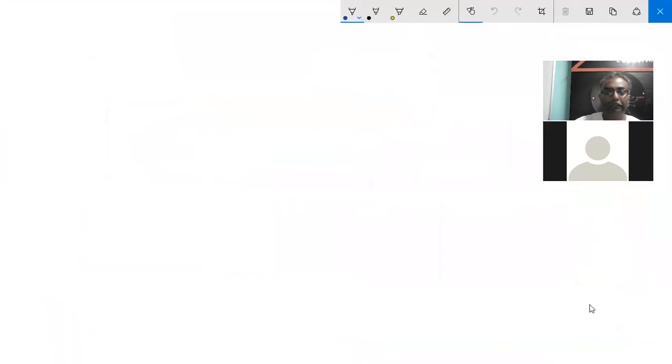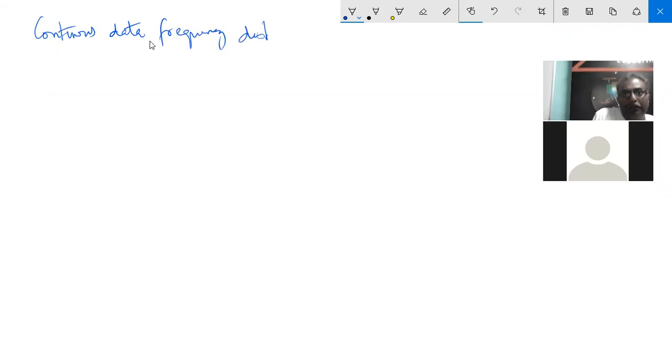Let us do it in a different way. Step deviation method. What is the step deviation method? Instead of getting point data, you get continuous data, which will always come as a frequency distribution.